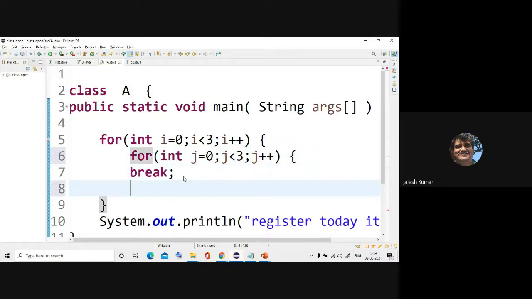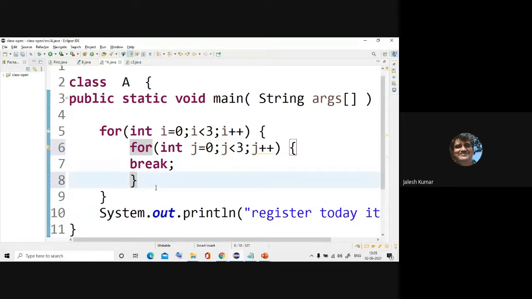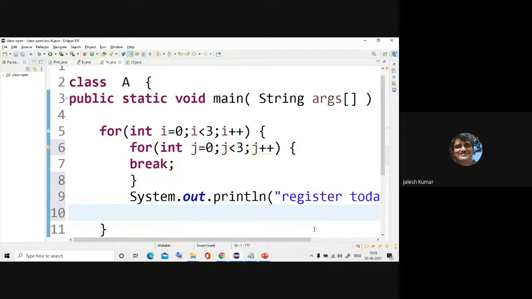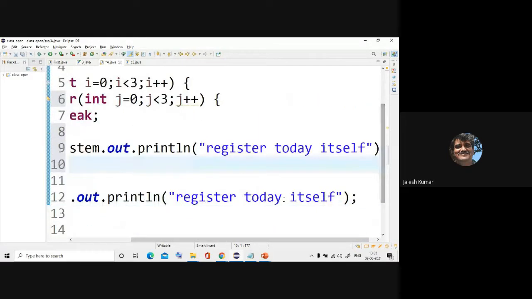If you write break, where will it go? I'll write one more statement here itself, inside the loop.